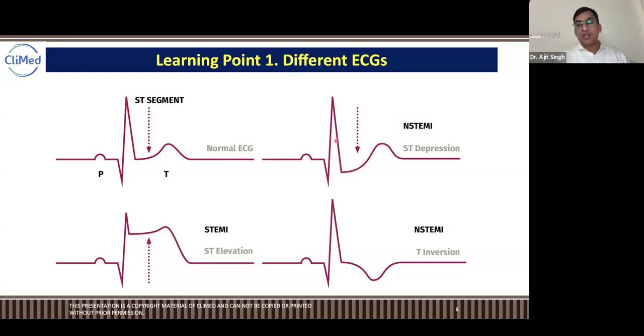Okay, if not ST depression, there will be T inversion. T would be downward, T inversion. These are the representations of a STEMI. This is STEMI, this is a STEMI. This is STEMI, this is a STEMI. Right, so these are the common types of myocardial infarctions.